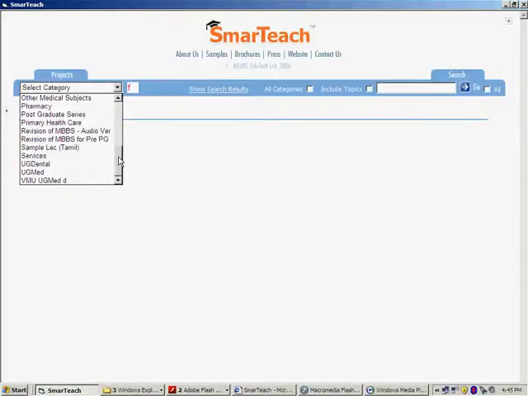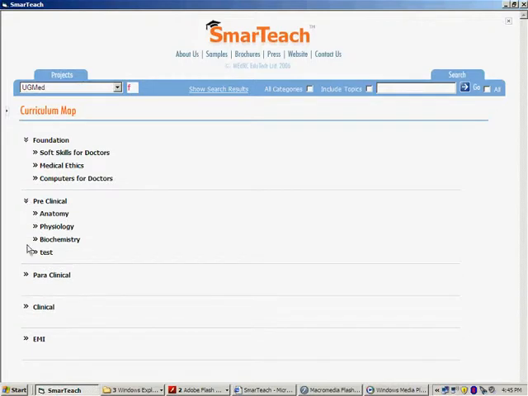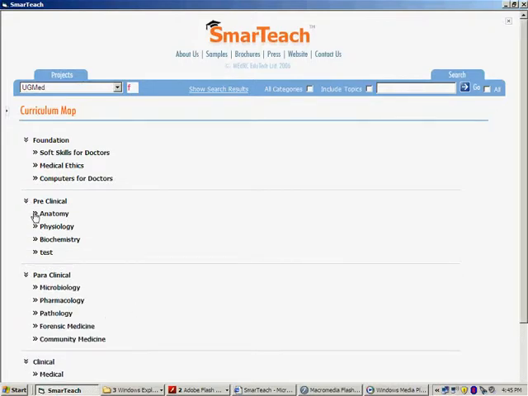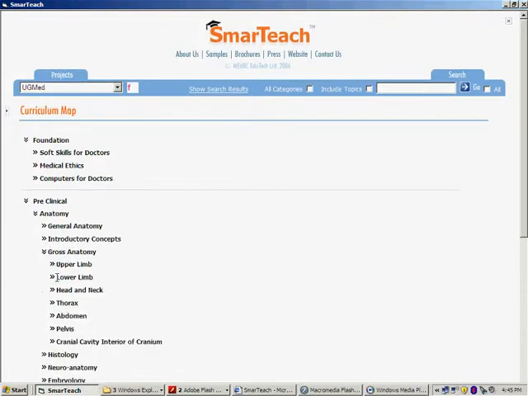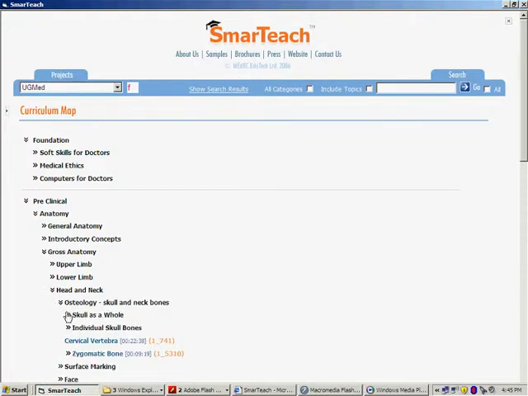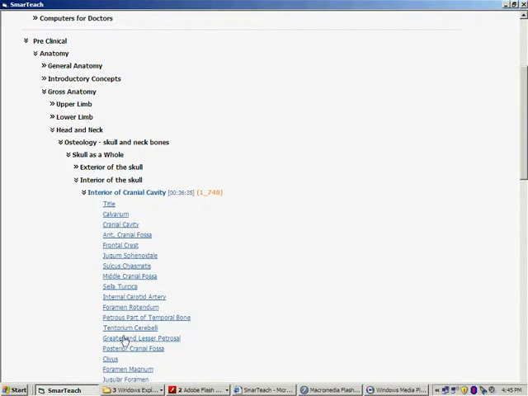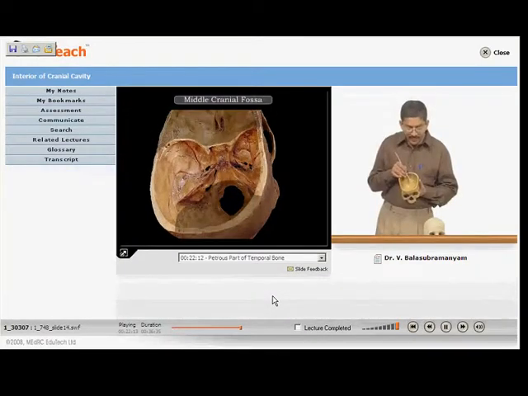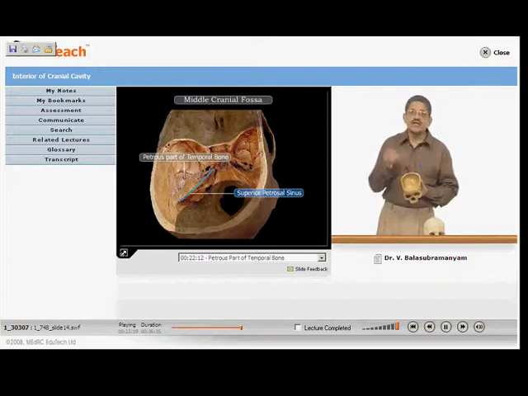For example, to study the structure of the human body, one can interactively go into the preclinical, anatomy, gross anatomy, head and neck, bones, skull bone, and seek to study, say, the interiors of the cranial cavity. In this case, a national award-winning anatomy teacher comes up and teaches the student with synchronized animations and graphics. The petrous part of the temporal bone forms the posterior wall of the middle cranial fossa.